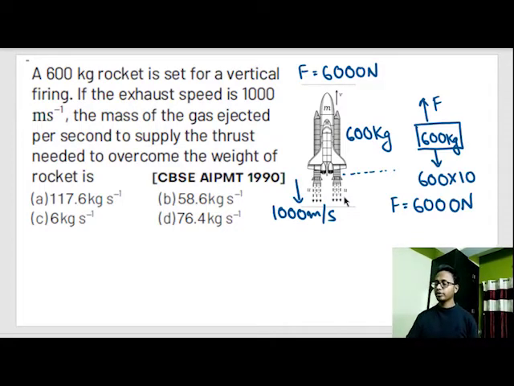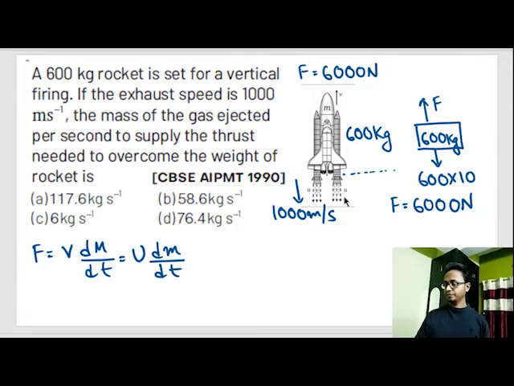So we know that force is equal to velocity of rocket into rate of change of mass of rocket, which is equal to velocity of exhaust gas into rate of ejection of exhaust gas. This U is the velocity of exhaust gas out here. F required is equal to 6000 Newton.